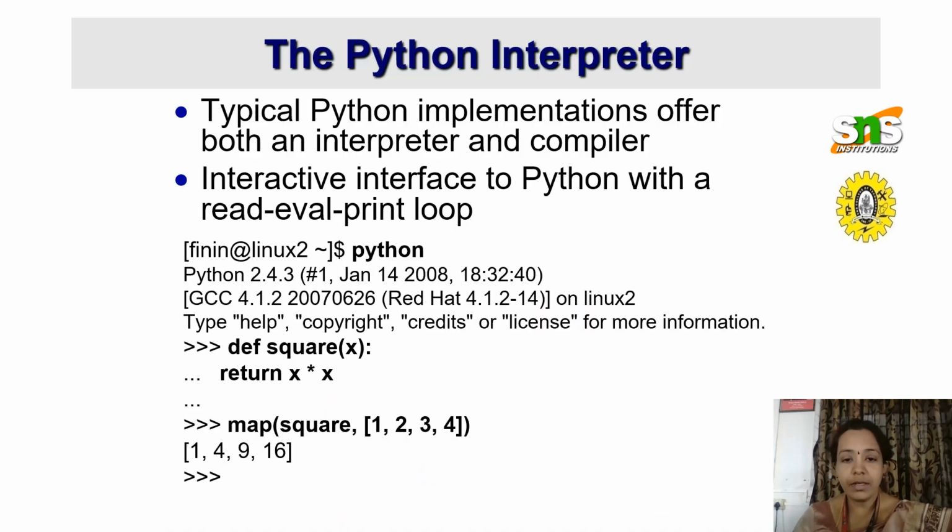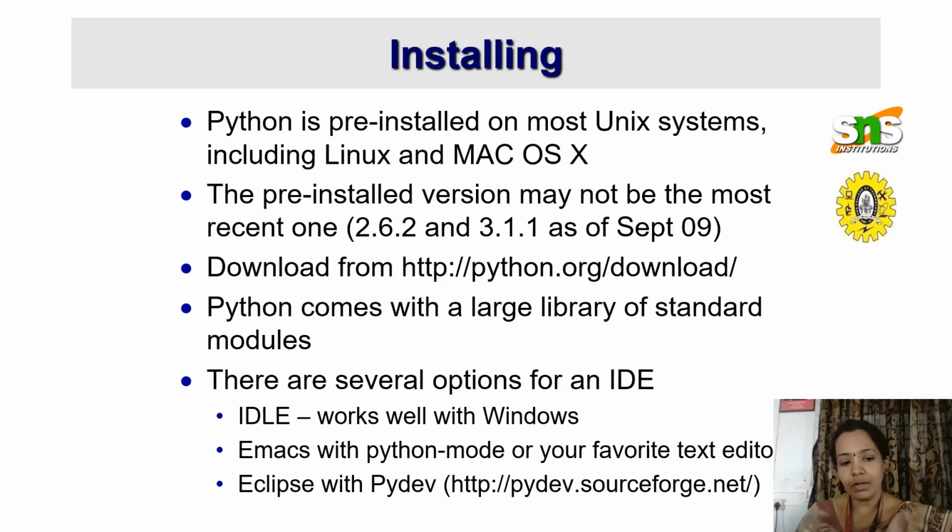So Python interpreter, typically Python implementations offer both interpreter as well as a compiler. So Python has both interpreter as well as compiler. So this is version 2.4.3. Whenever we want to know the version of Python, we can type the Python version.